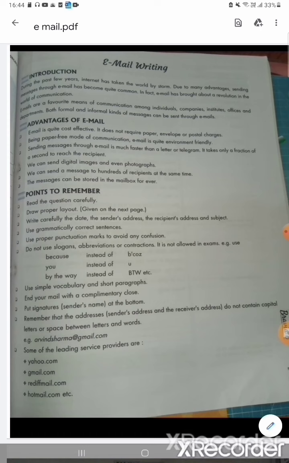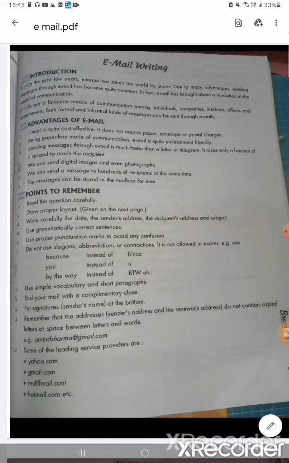But after the invention of the internet, what are we using? Email only. By the internet, we are sending email from one place to another in seconds only. And it is very commonly used by people for sending messages. It is much faster than a letter or a telegram. And this is the advantage of email. We are sending digital images, even photographs, even big contents in some seconds without wastage of time. And in the present time, it is a must.